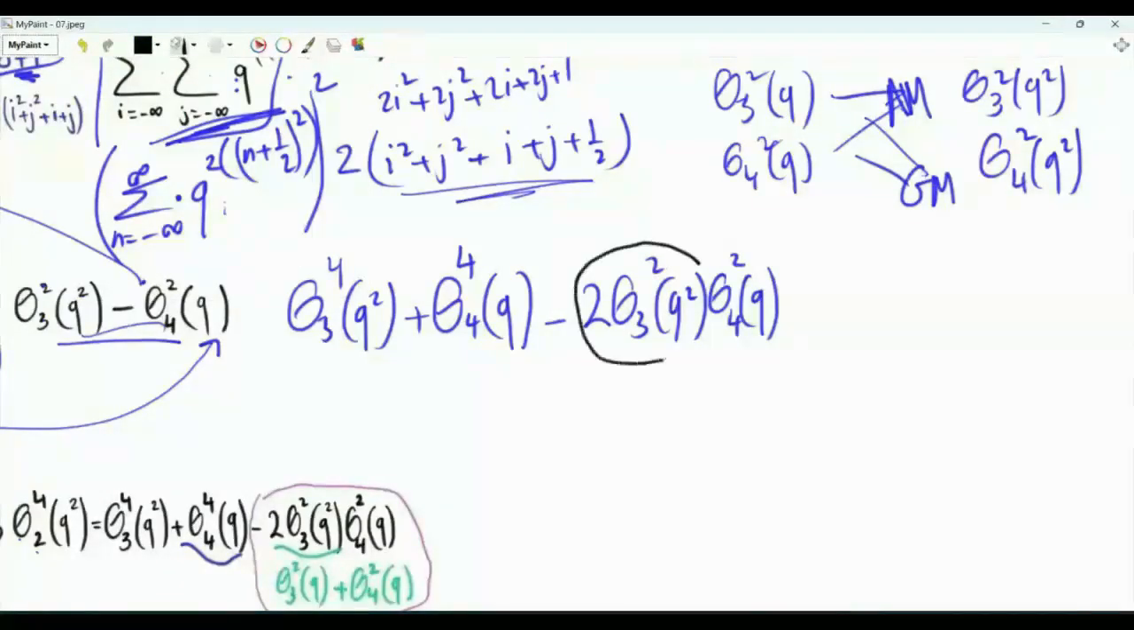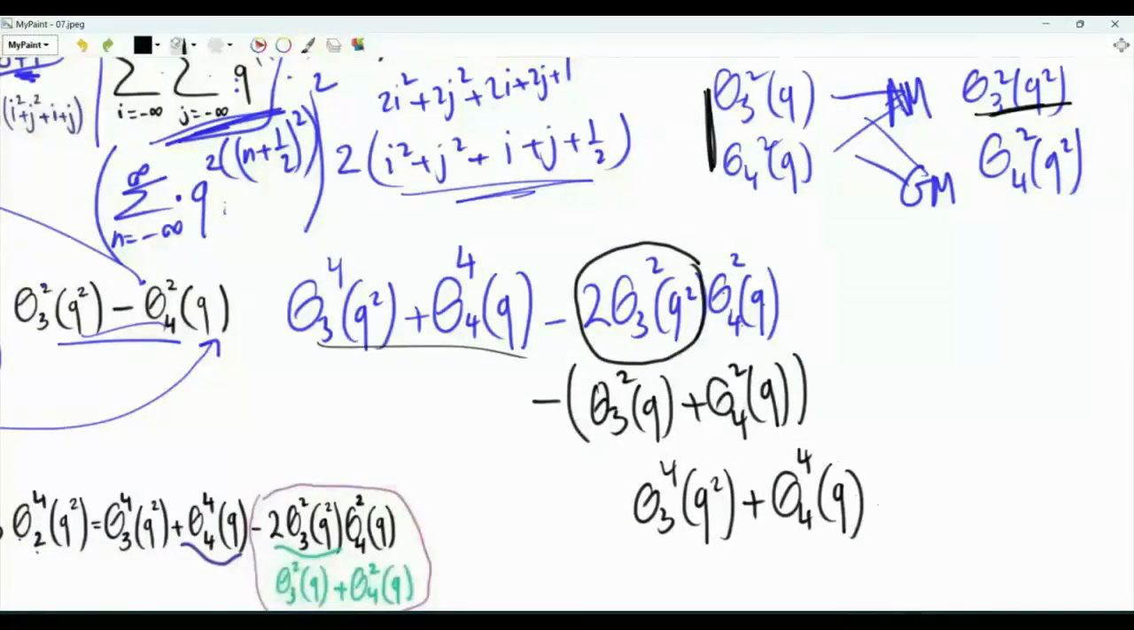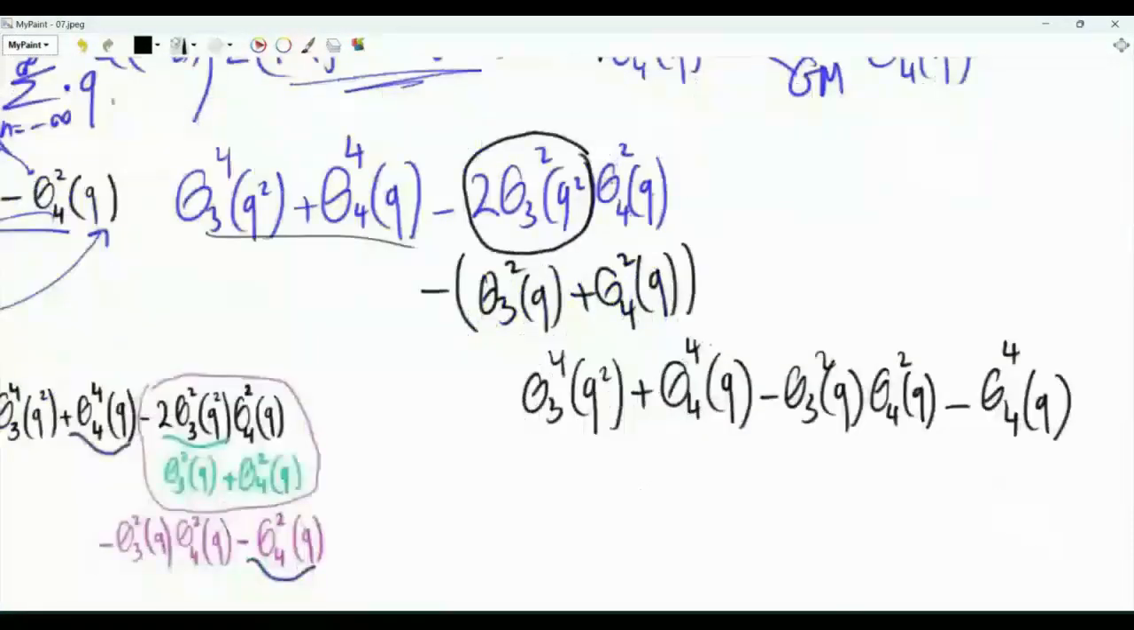Here we have double theta 3 of q squared squared, double the arithmetic mean. This is simply the sum of these two guys. I can write this as theta 3 of q squared plus theta 4 of q squared, multiplied by theta 4 of q squared. We have theta 3 of q squared to the power 4 plus theta 4 of q to the power 4, minus theta 3 of q squared theta 4 of q squared. Finally, we have minus theta 4 of q to the power 4. We have cancellation. This goes with that.